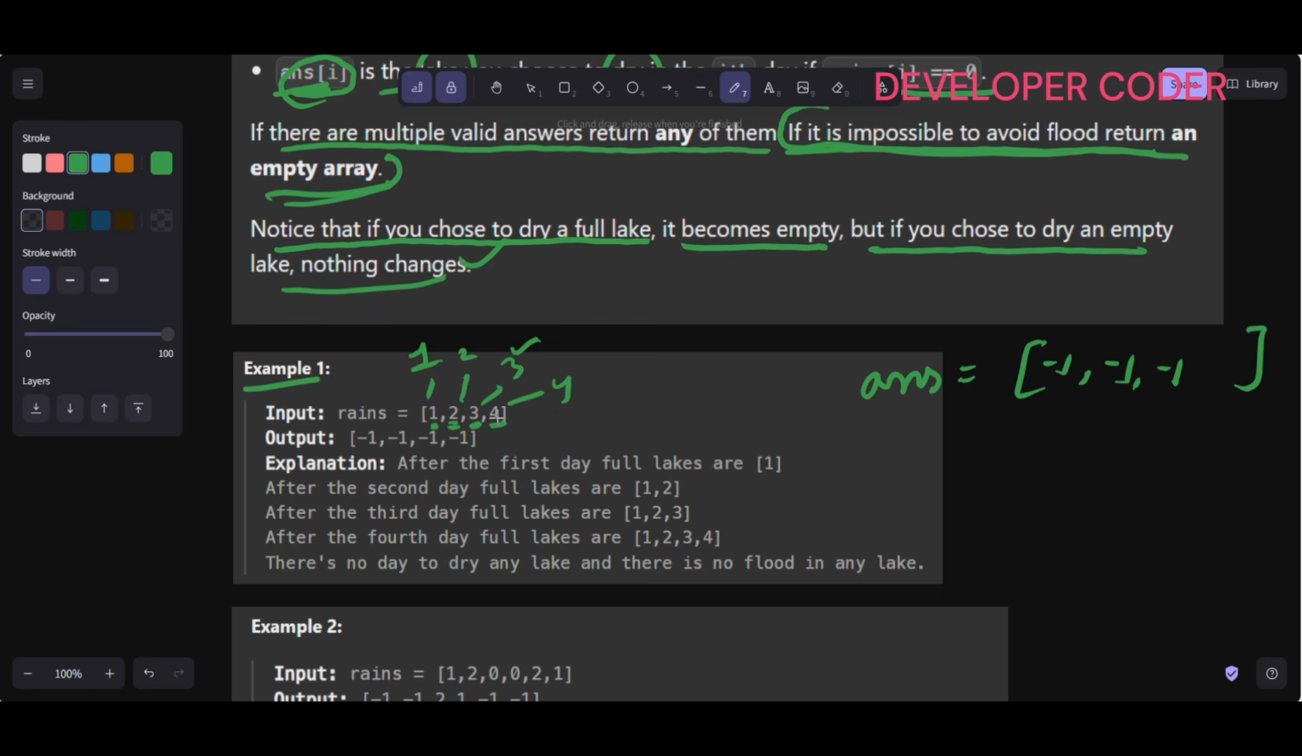Range of I values greater than 0, so I will simply write -1. That's it. This is my output, right?